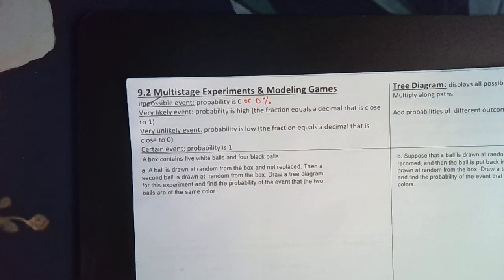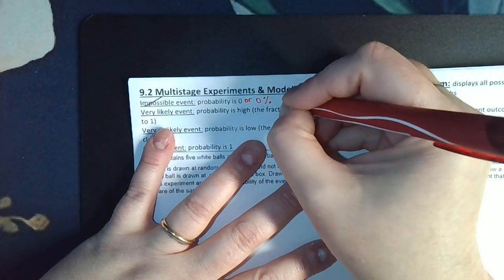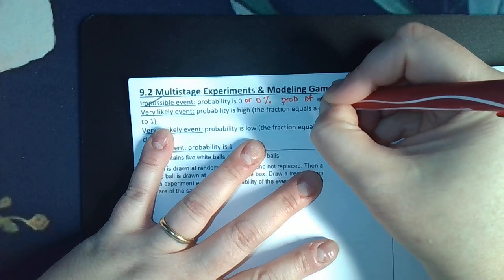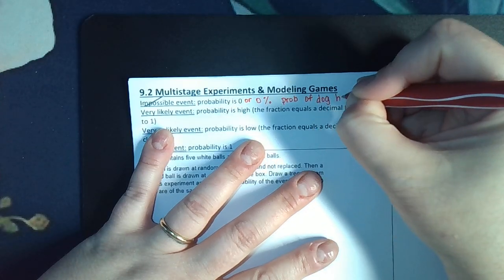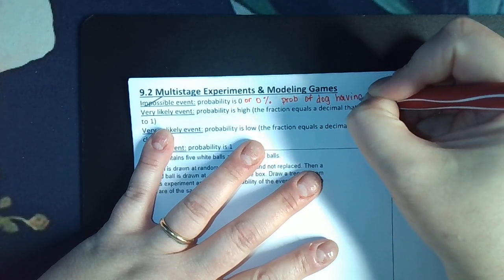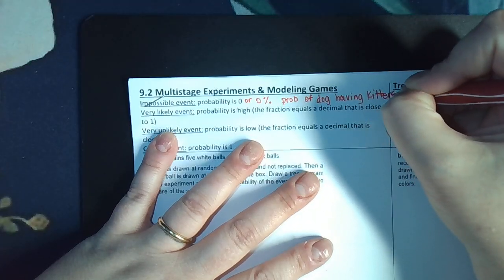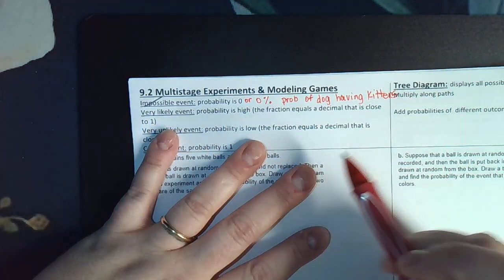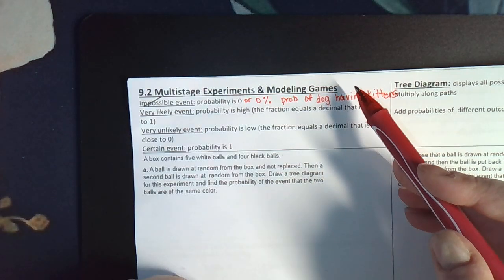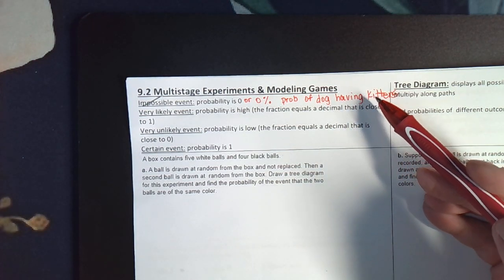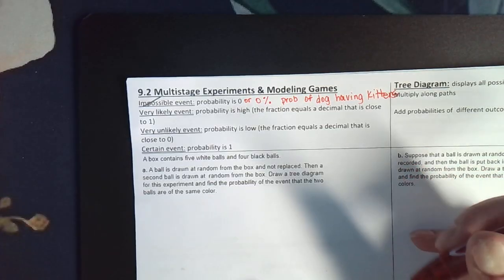So maybe the probability of a dog having kittens. That would be an impossible event because it's not possible. It could never happen. And the probability would be 0 or 0%.